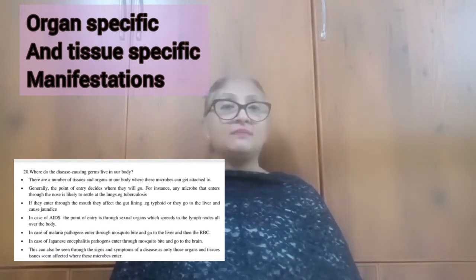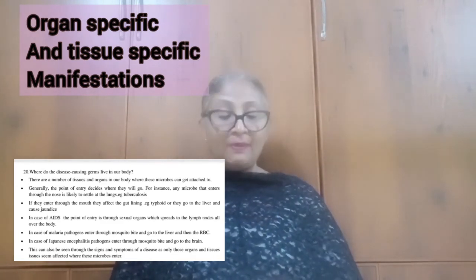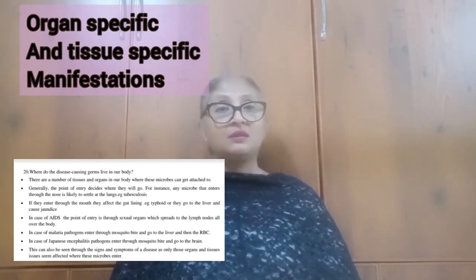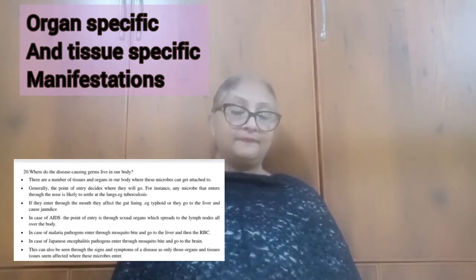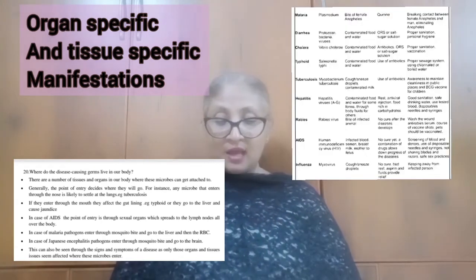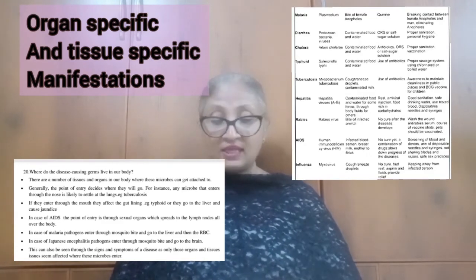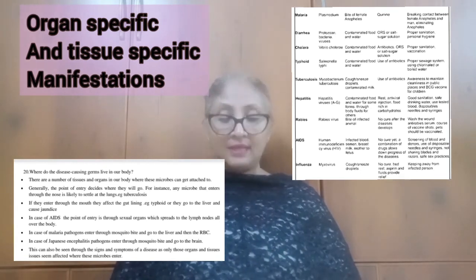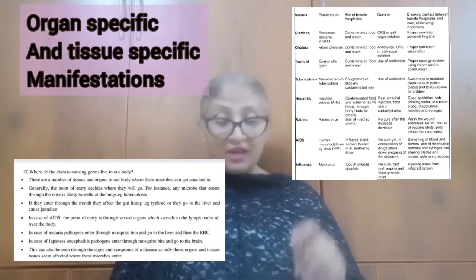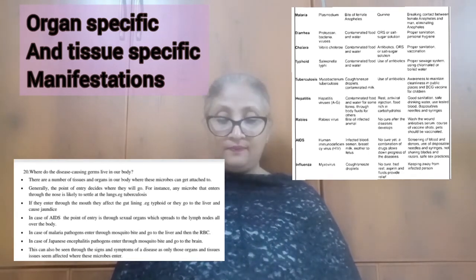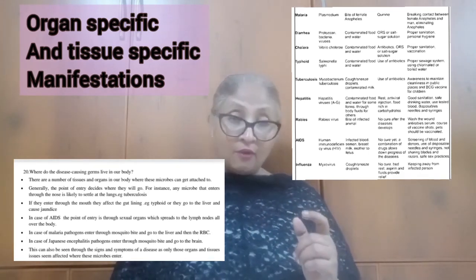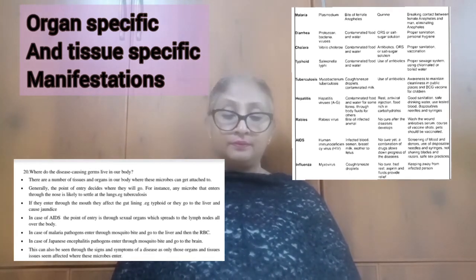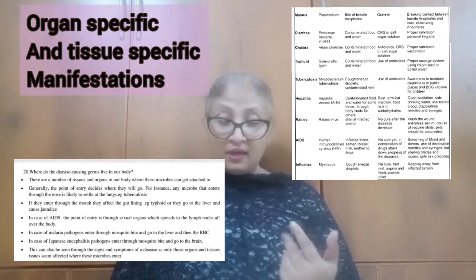The signs and symptoms of disease thus depend on the tissue or organ which the microbe targets. If the lungs are the target, then the symptoms will be cough, wheezing, sneezing, breathlessness, etc. Now if the liver is targeted, then it is jaundice. And if the brain is targeted, then we have vomiting, nausea, unconsciousness, headache, etc.